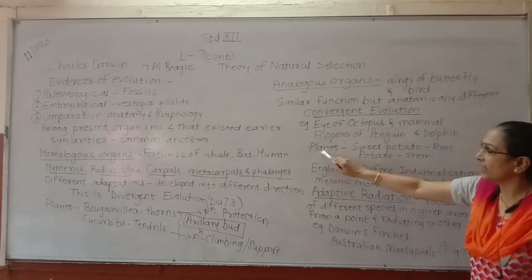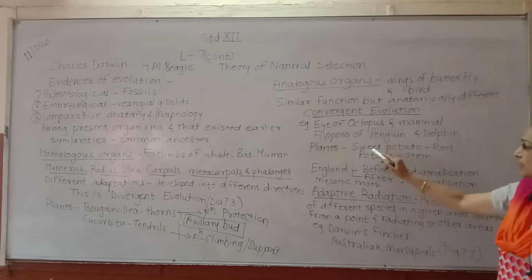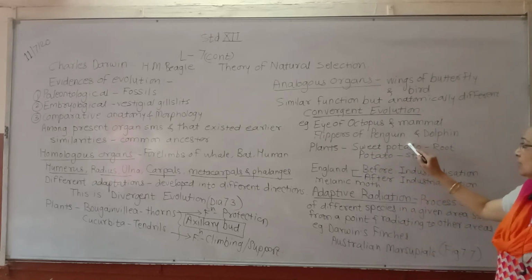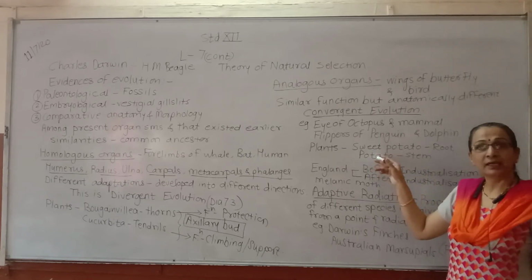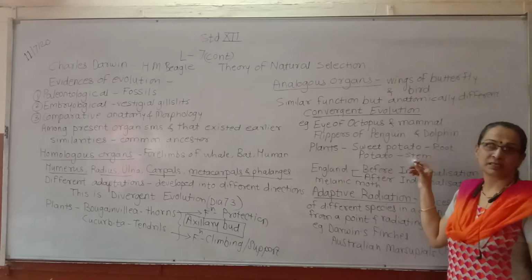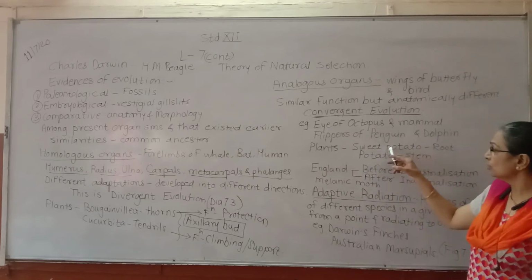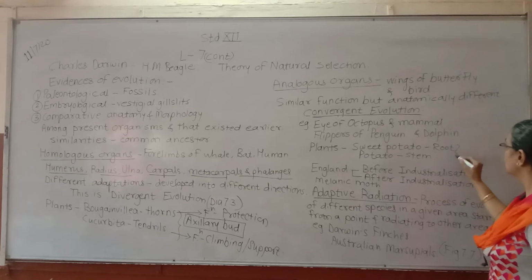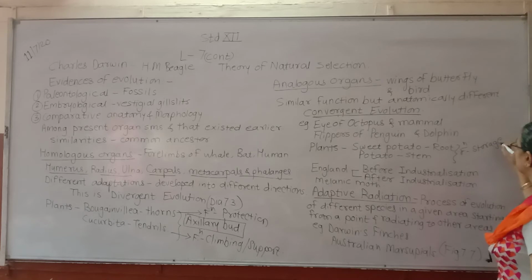In the case of plants, we can also see analogous organ structures. Sweet potato is a modification of root for storage of food. And potato, again the same function, storage of food, but it is a stem. So anatomically the structure is different. Here it is a root, but both do the same function, that is storage of food.